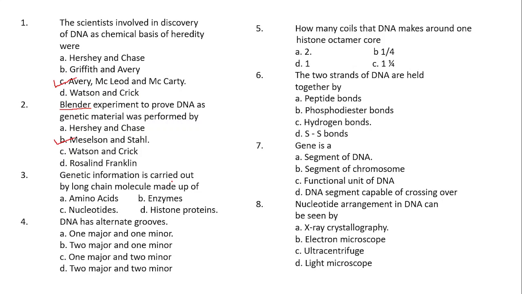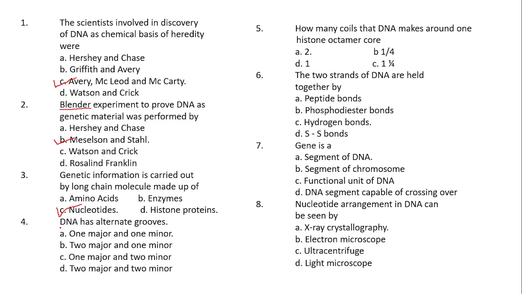So option C, nucleotides, is the proper one. And you already know that nucleotides are molecules made up of three units: phosphate group, pentose sugar and nitrogenous base.